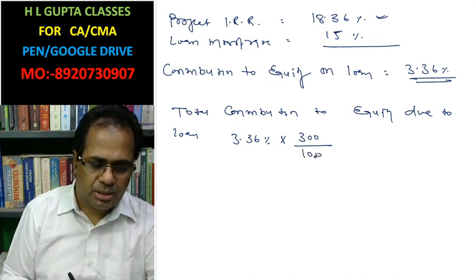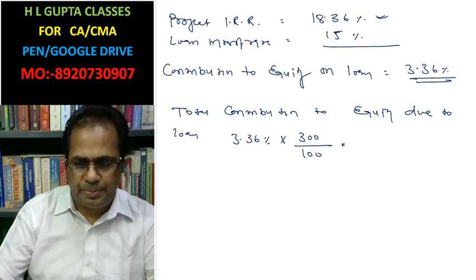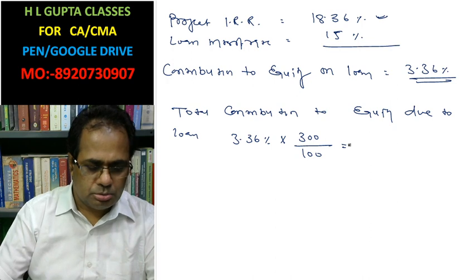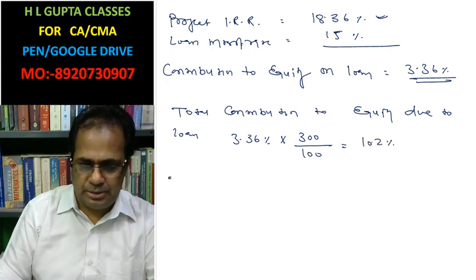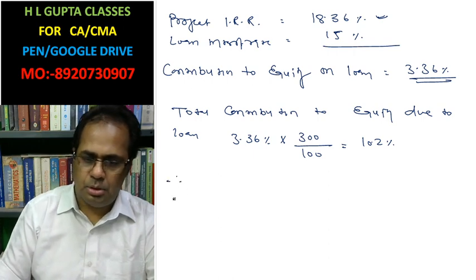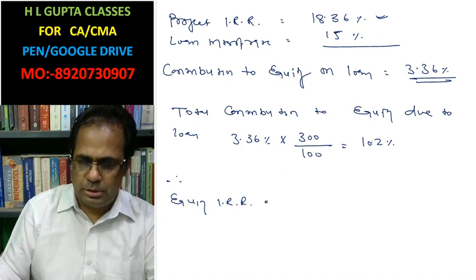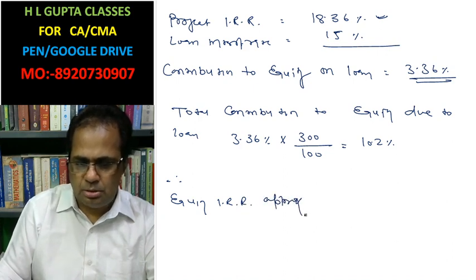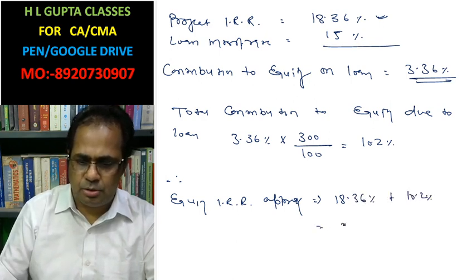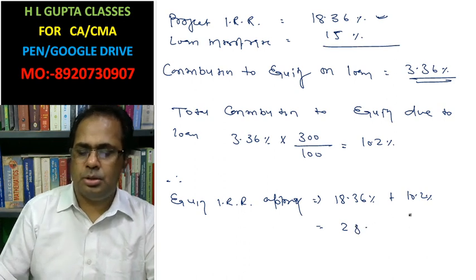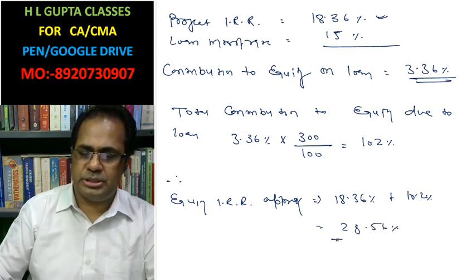Then the answer will be approximately 10.2%. Therefore equity IRR is approximately 18.36% plus 10.2%, that equals 28.56% approx. This is the equity IRR.